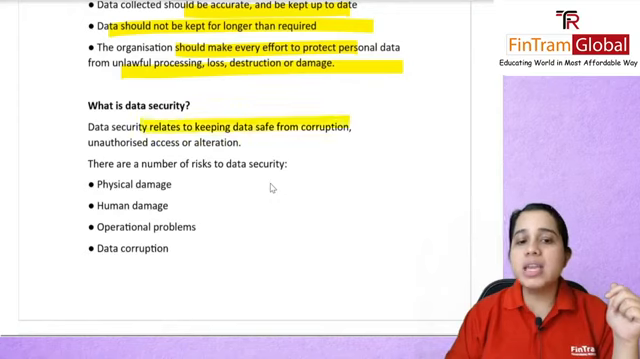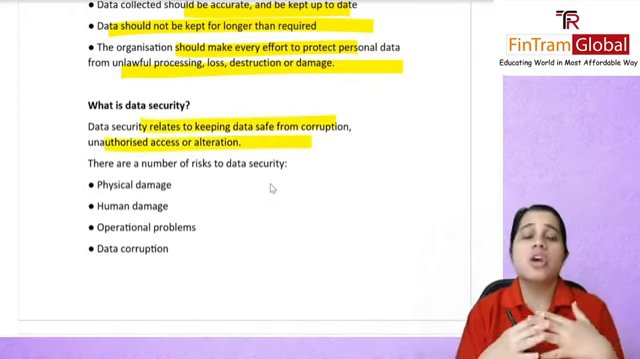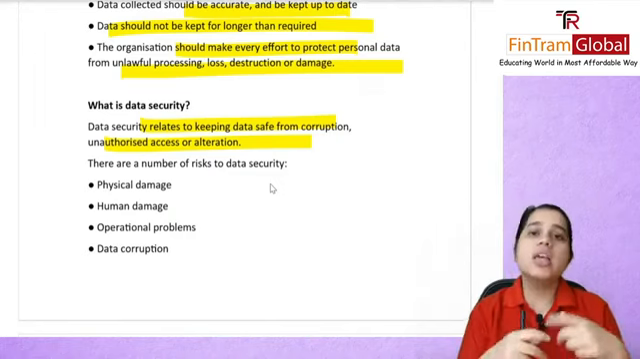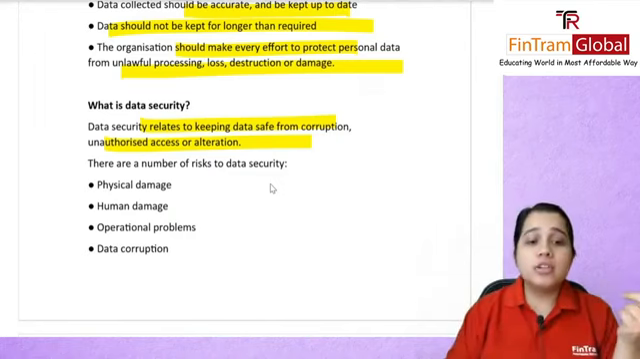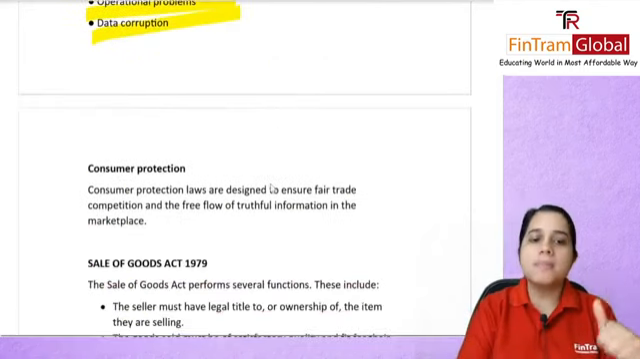What is data security? Basically, how you can keep this data safe from any corruption or unauthorized access. There are various sorts of risks to your data security. You have your physical risk, you have your human damage, operational problems, and of course there's data corruption.